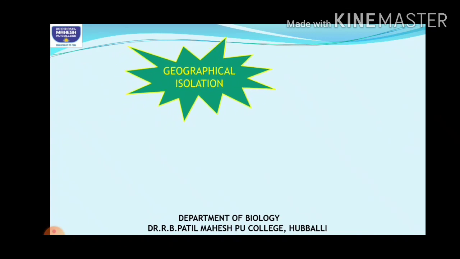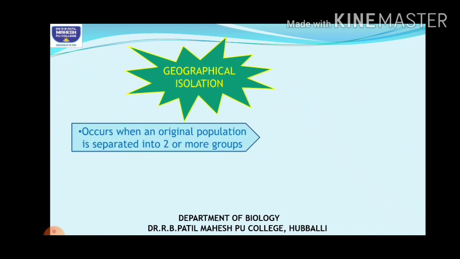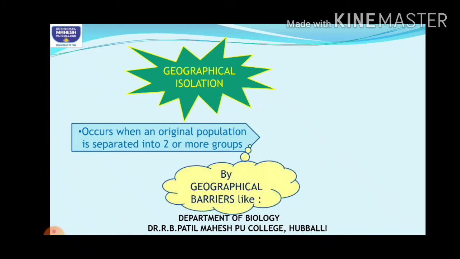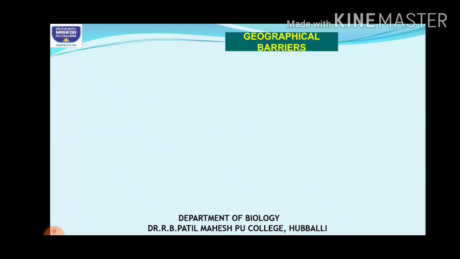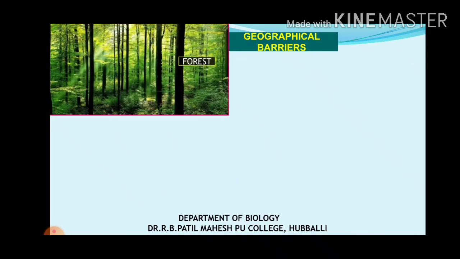What is geographical isolation? It is when a population gets separated into two or more groups due to geographical barriers. As I told you, Indians moving on to Australia, there is a huge barrier between the two places. Which might be the geographical barriers?